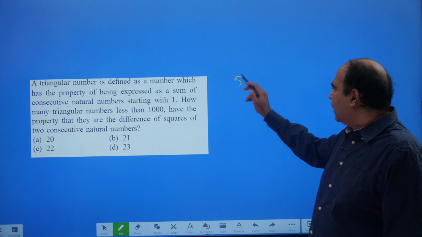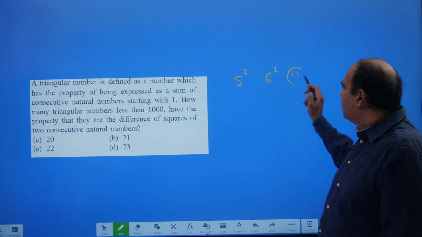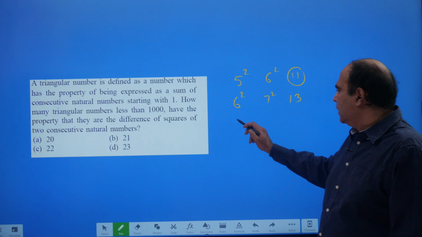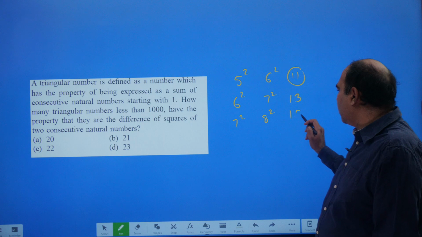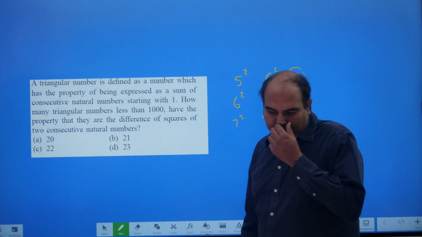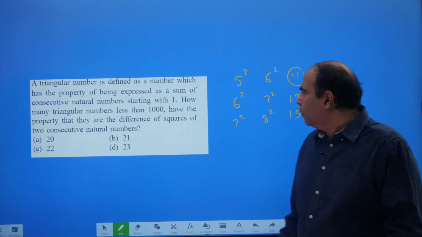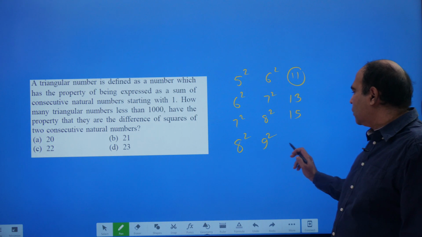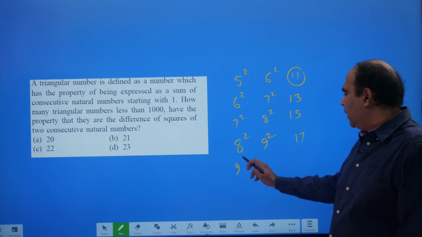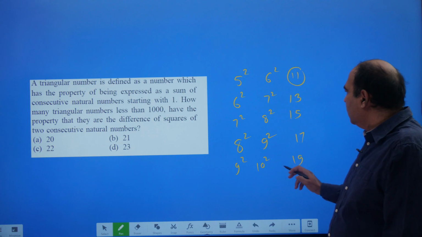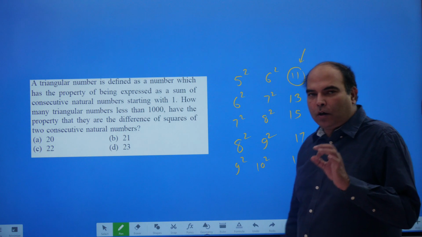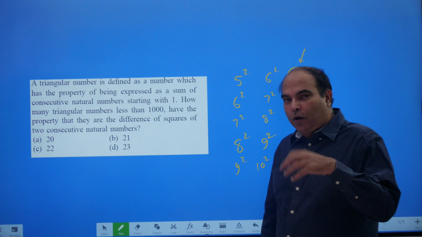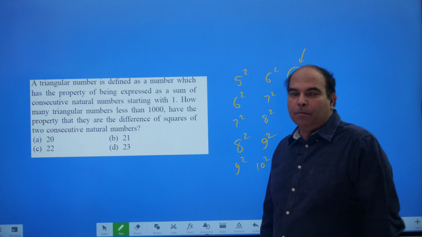When you do the squares, the difference of 5 square and 6 square is 11, of 6 square and 7 square is 13, of 7 square and 8 square is 15, and so on. Go to 8 square and 9 square, the difference is 17. Go to 9 square and 10 square, the difference is 19. So what you realize is that every odd number can be represented as the difference of squares of two consecutive natural numbers.